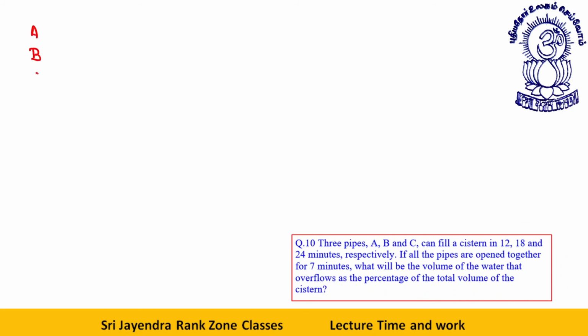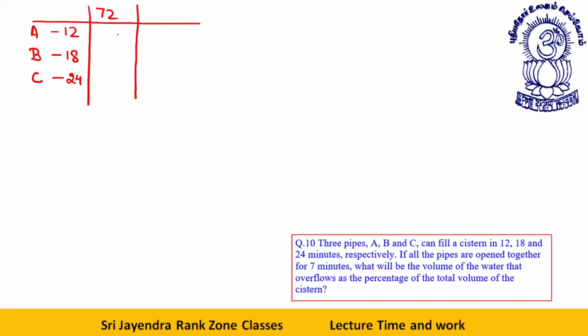Three pipes A, B, C can fill a system in 12, 18, 24 hours. We have to find a number which is divisible by 12, 18, and 24. That is 72. 72 liters is the total capacity. Now, units per hour: 72 by 12 is 6, 4, 3. A, B, C together does how many units? 6 plus 4, 10 plus 3, 13 units.